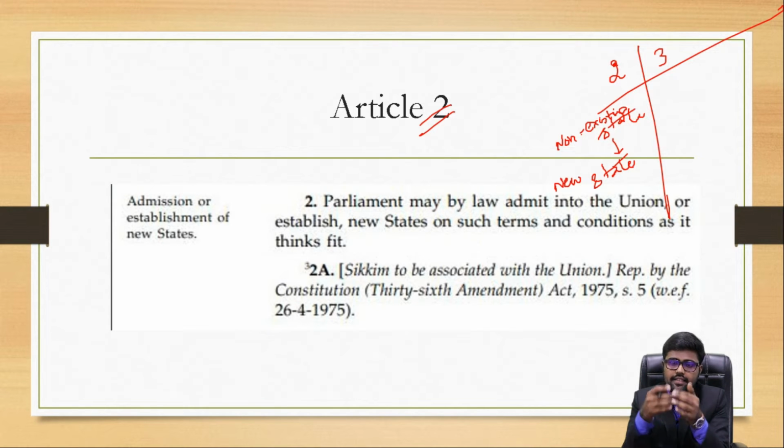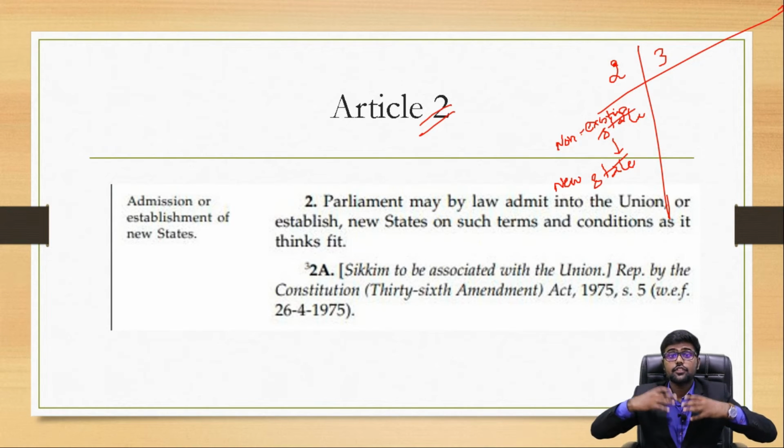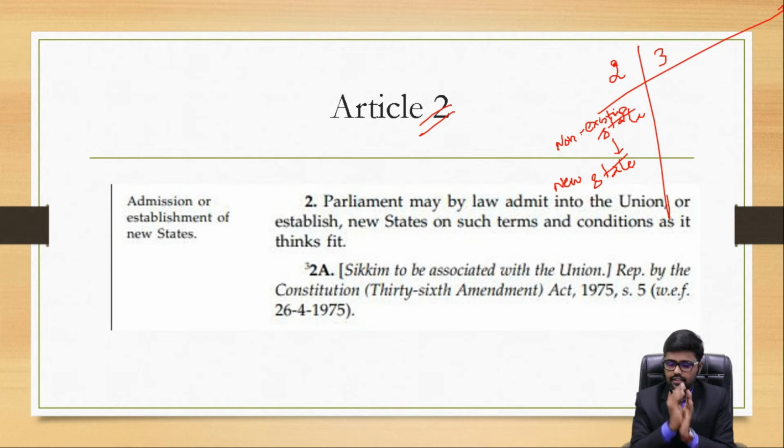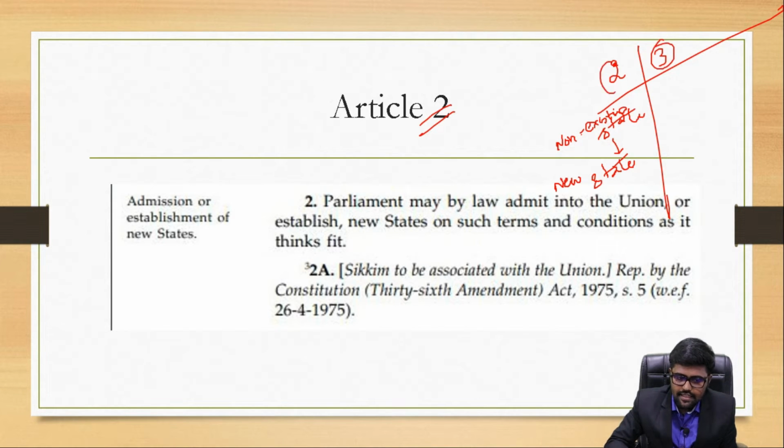Such a state can be given the status of a new state using Article 2. Then what is Article 3? Article 3 deals with the formation of a new state or union territory from an existing state.